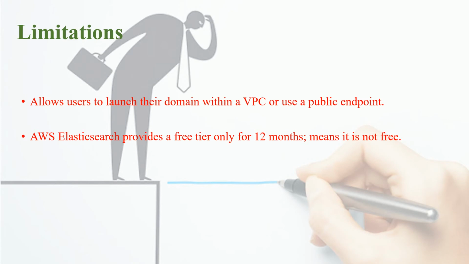Despite the benefits, AWS Elasticsearch service also has its limitations. The first limitation is that it allows the users to launch their domain within a VPC or use a public endpoint, although both actions are not allowed to be performed together. The second limitation is that AWS Elasticsearch provides a free tier only for 12 months, meaning it is not free. After 12 months of sign up, the users have to pay for it.